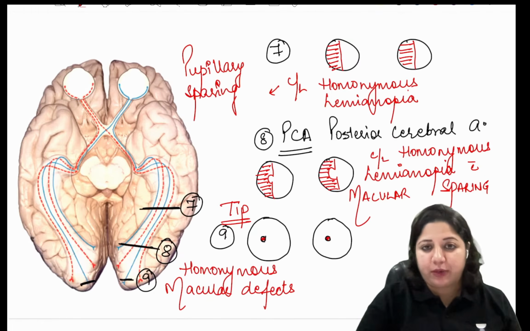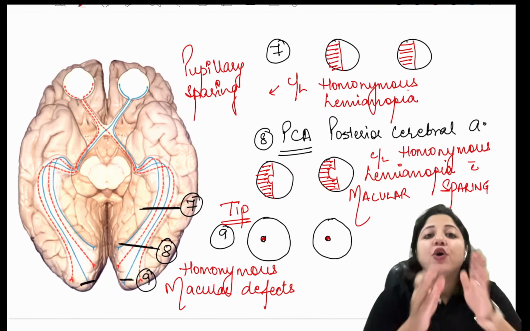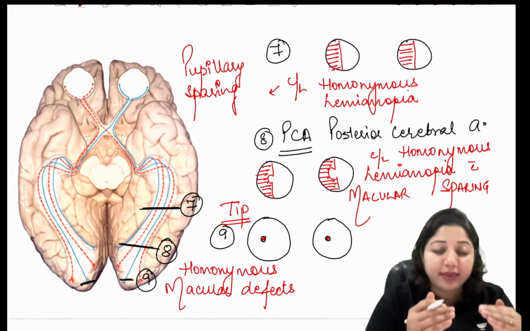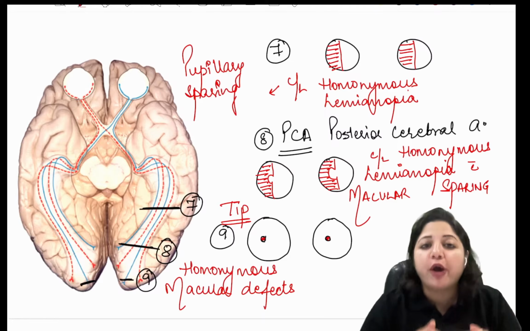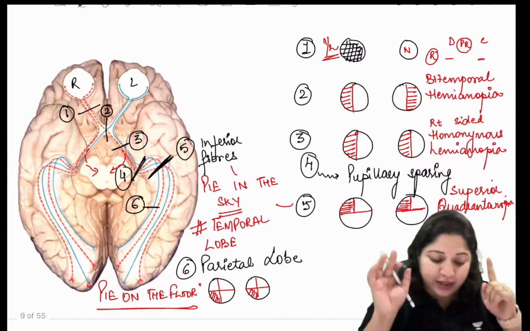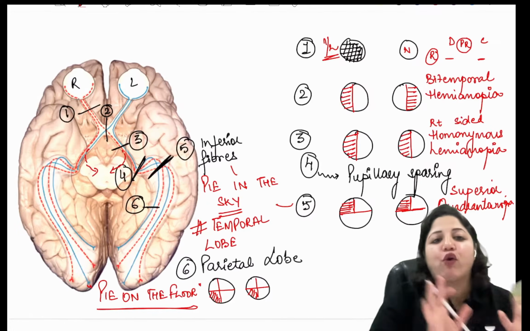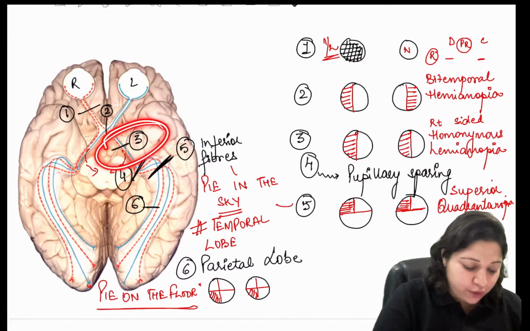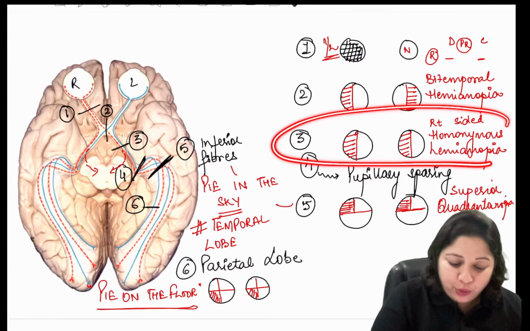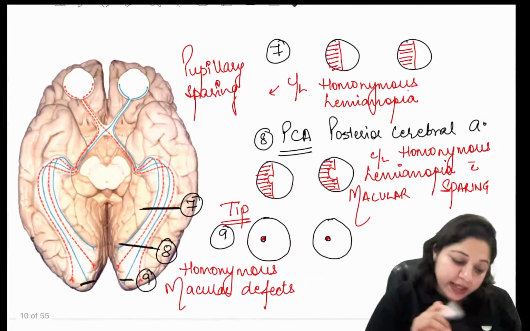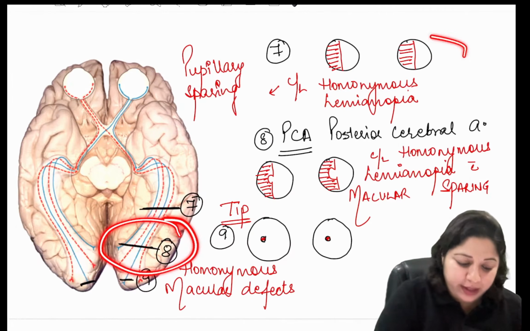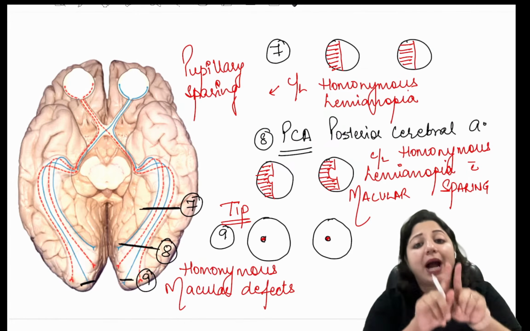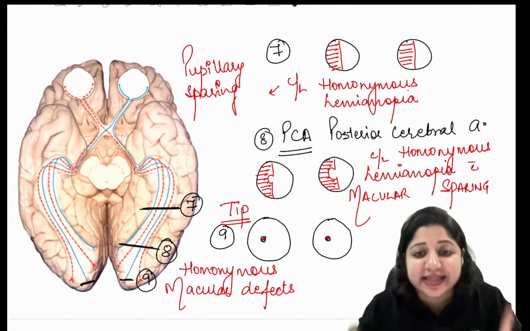Now, an important question I want to ask you is, what is the difference between the lesions occurring in the optic radiation, that is 7, and involvement of the optic tract? So here we just learned when you have the lesion of the optic tract, number 3, you have homonymous hemianopia. Even when there is involvement of the optic radiation, 7 and 8, we have homonymous hemianopia. So is this homonymous hemianopia the same?